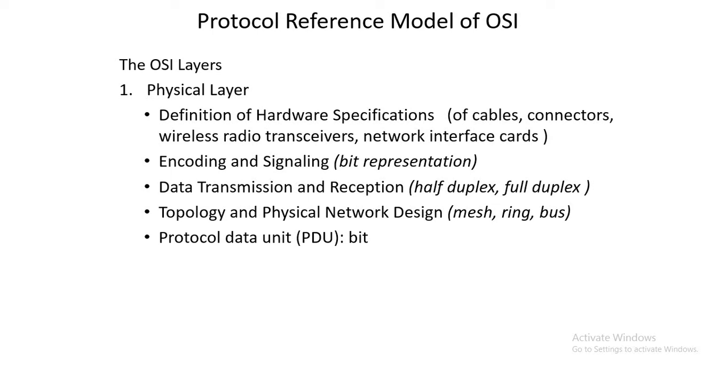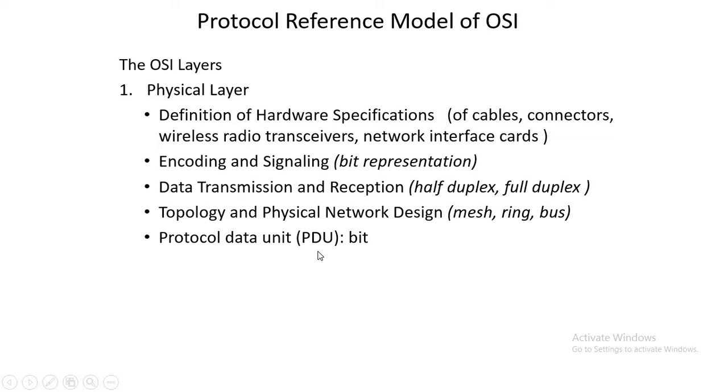It could be mesh, ring, bus, star, hybrid. These are examples of different topologies. Topology is a geographic representation of the network, and mostly these are examples of local area network topologies, whatever we have discussed till today: bus, ring, star, mesh. So these topologies are used for LAN networks.